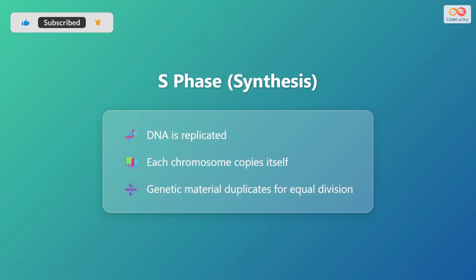Next comes S phase, where synthesis occurs. The most important event here is DNA replication. The cell makes an exact copy of all its genetic material. Each chromosome, which contains DNA, is duplicated to form two identical copies. This duplication is crucial because when the cell divides, each daughter cell needs to receive a complete set of genetic instructions. Without this step, the new cells wouldn't have all the information they need to function properly.